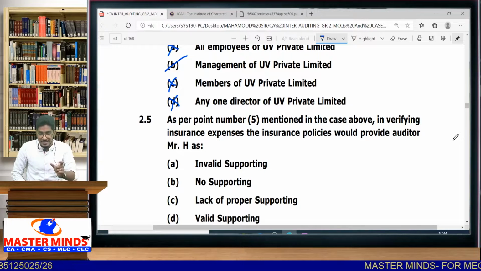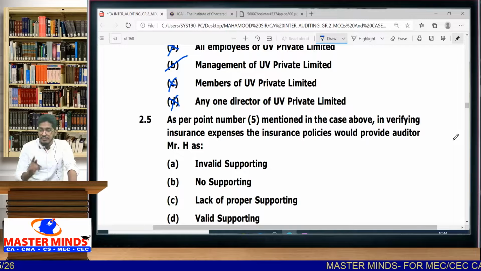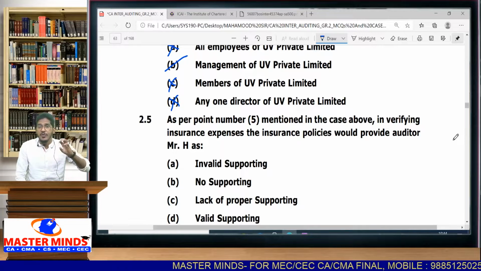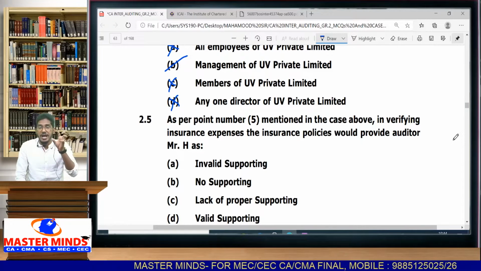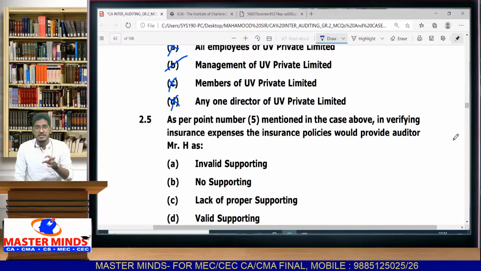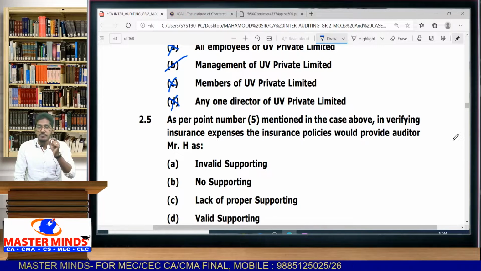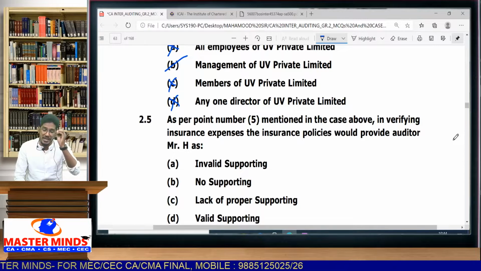Please understand the question here. If you have insurance policies while verifying insurance expenses, that will provide auditor with sufficient and appropriate audit evidence. That is what they are telling you here.